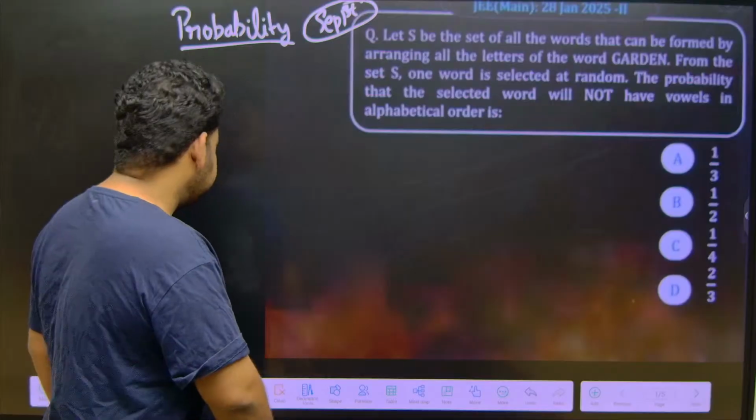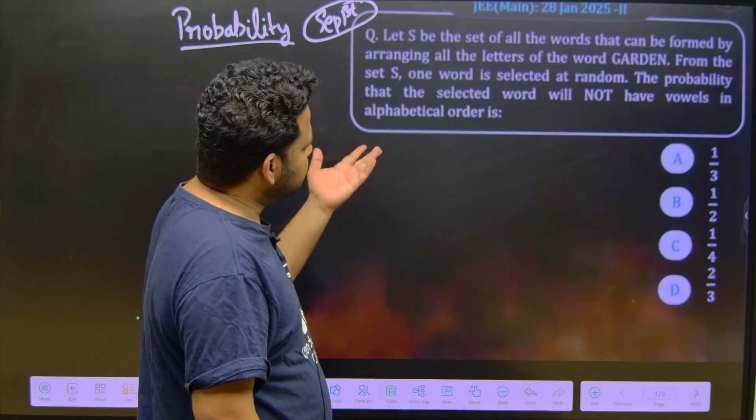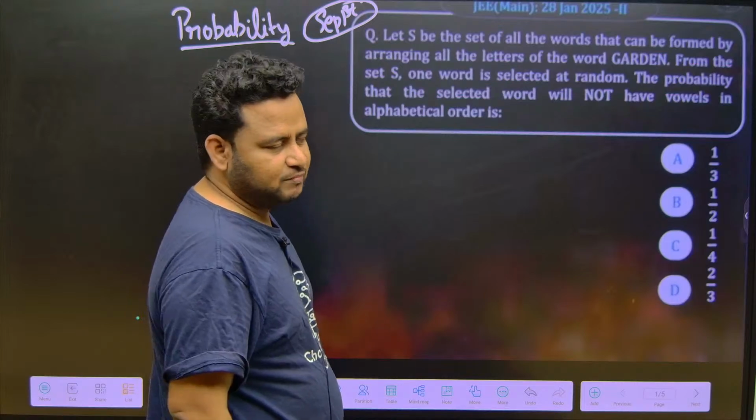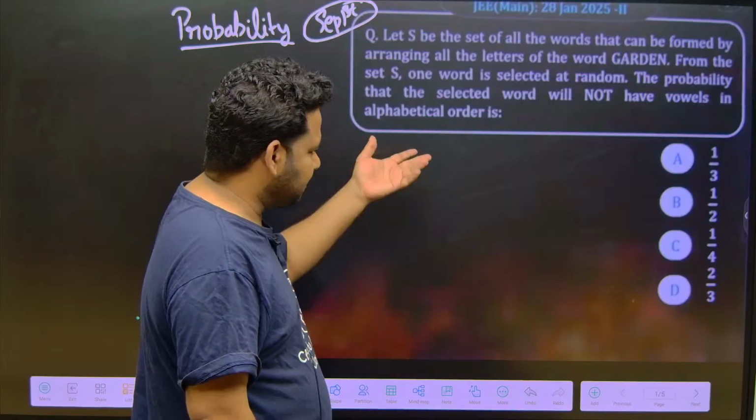So let us have a look at the first question. This is a question based on just the definition of probability using P and C, that is permutation and combination. Although P and C is not yet done, we will be doing it later. We will complete probability now.